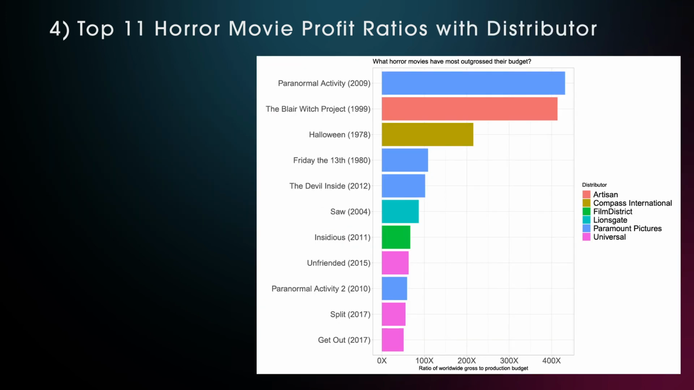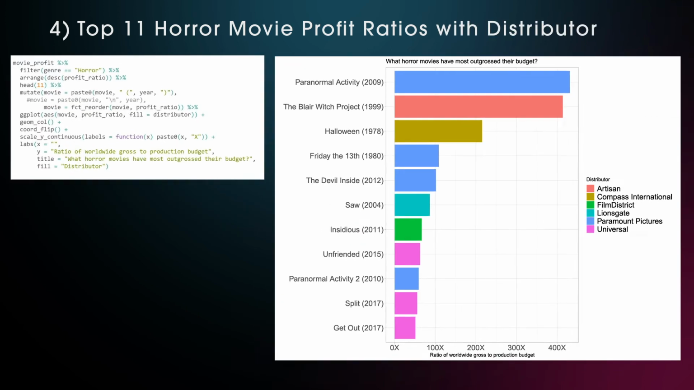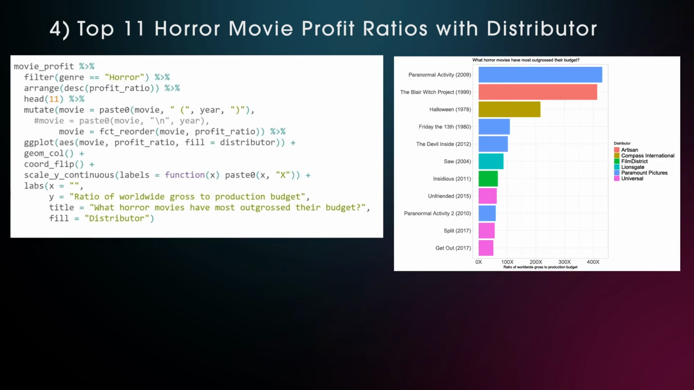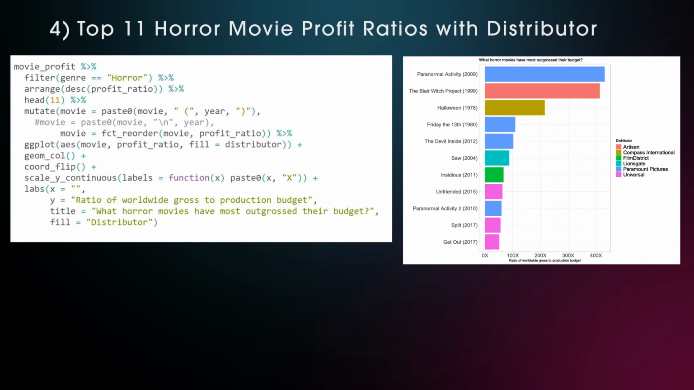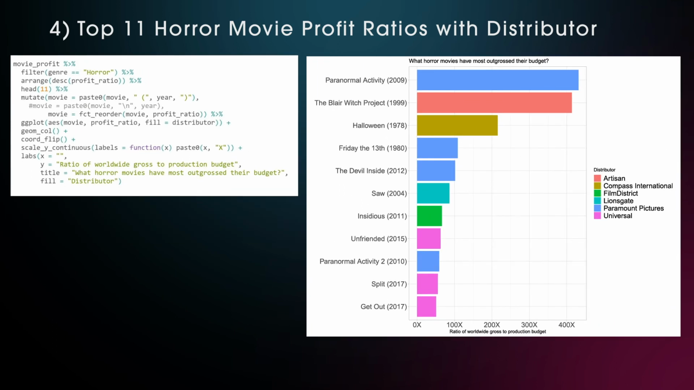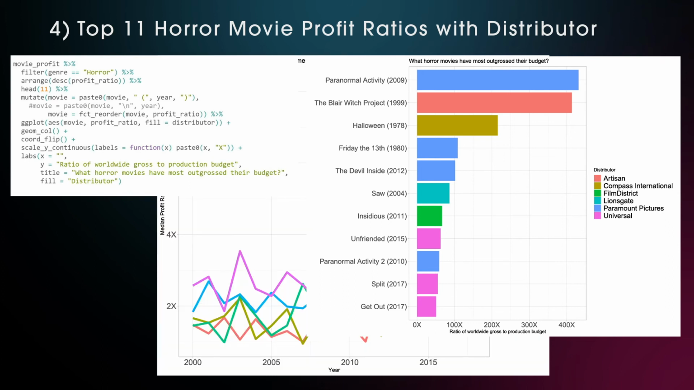If we use fill for distributors, we get the bar coloring matching the distributor, and here we see 4 blue bars showing Paramount distributed 4 out of the 11 horror movies with the best profit ratios. And you see that Universal joined the trend with Split and Get Out in 2017, which were both huge successes and made around 50x their investment back.